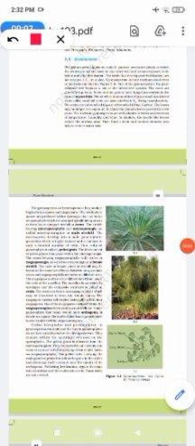So today we will discuss gymnosperms. We have already discussed algae, bryophytes, and pteridophytes. Bryophytes were the mosses that we have, and pteridophytes are the ferns that we had. And presently we are coming to the gymnosperms.